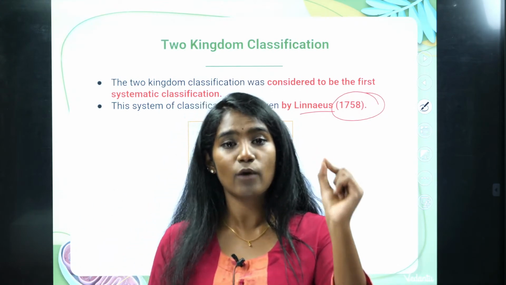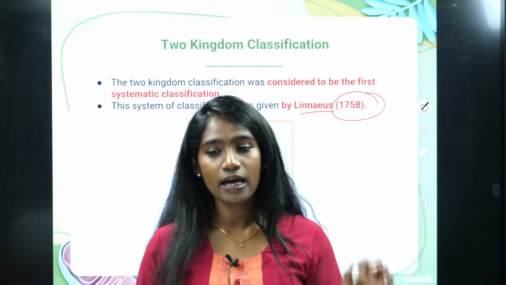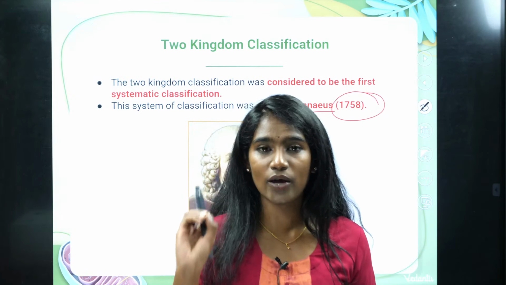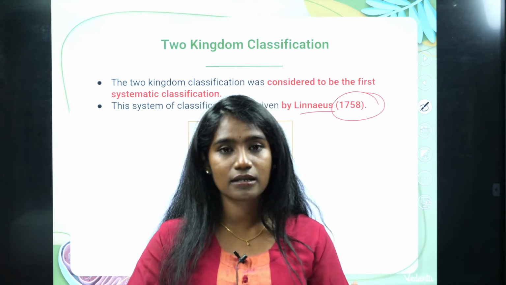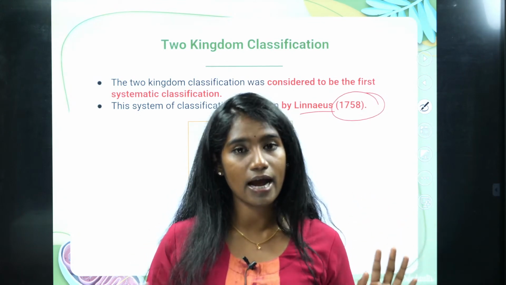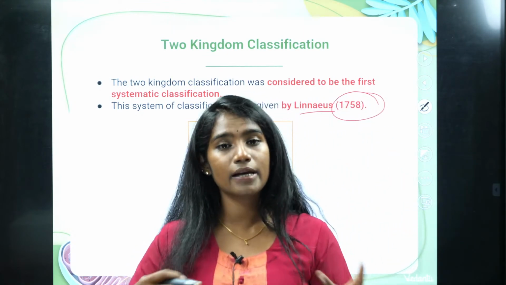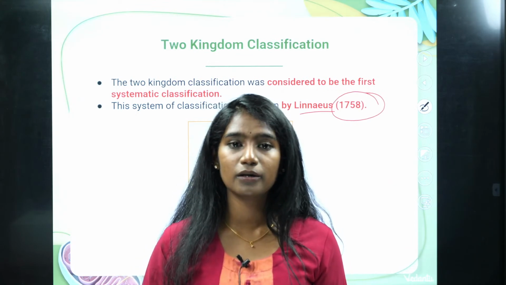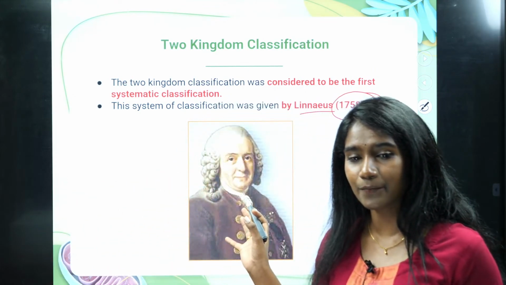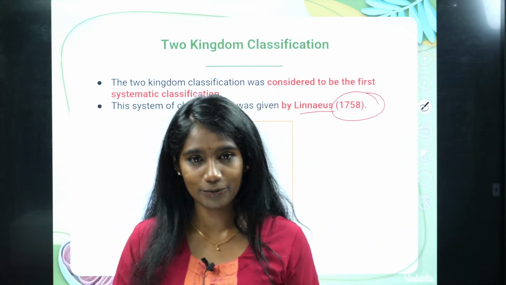Even if one life form is missing, or even if one life form vanishes, then it will affect this ecological balance. Therefore, each and every life form plays a very important role, and that's why it is important for us also to study those living organisms. Clear with that? But like I've already told you, there are millions of living organisms, and it is highly impossible to study each and every life form. Therefore, what scientists have done, they have classified the living organisms into different groups.